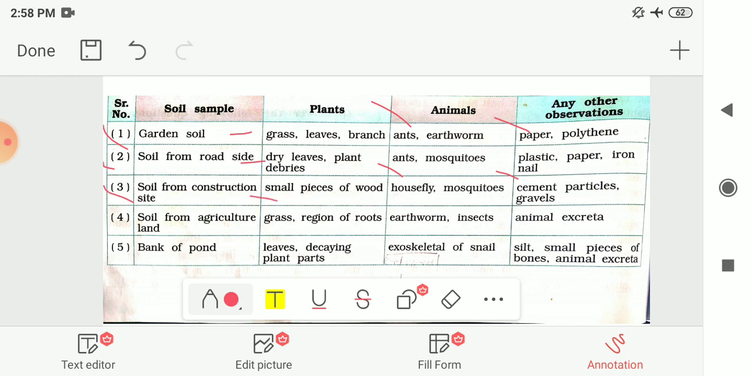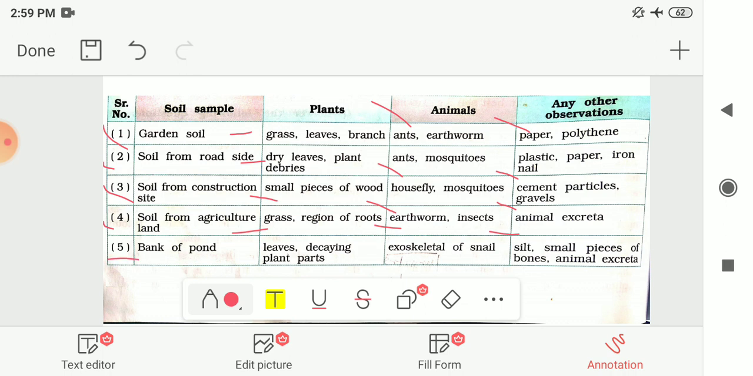In that they found small pieces of wood, which is also a part of a plant. Then in animals they found housefly and mosquitoes, and in other observations they found cement particles and gravels, that means stones. In the soil from agricultural land they found grass and parts of the roots, earthworm, insects and animals, etc.